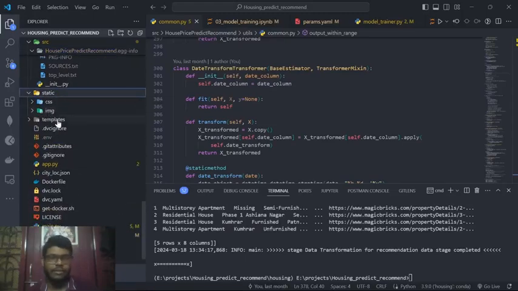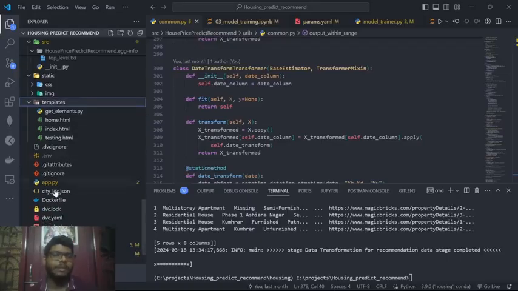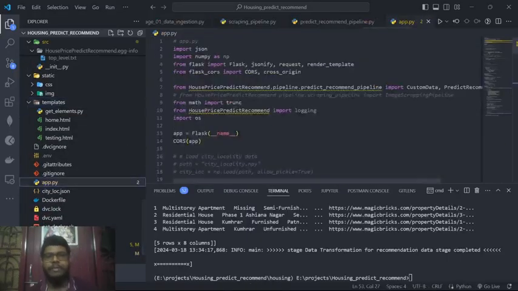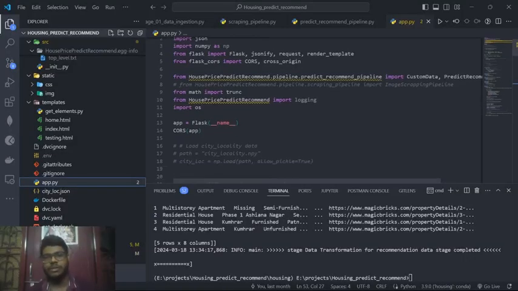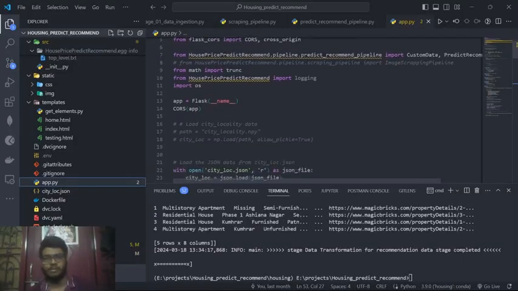Here are the static folders. Here is the template. Then app.py. This is the particular Flask app which is responsible for the deployment of my project.